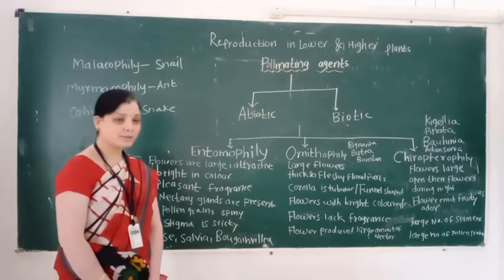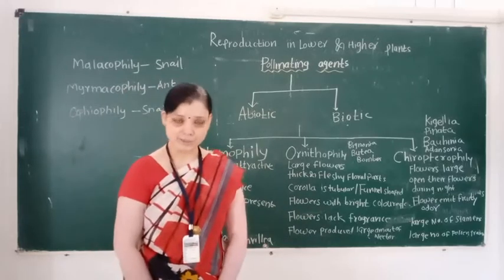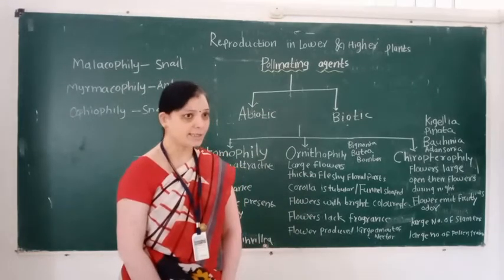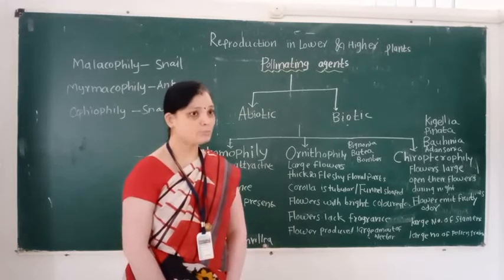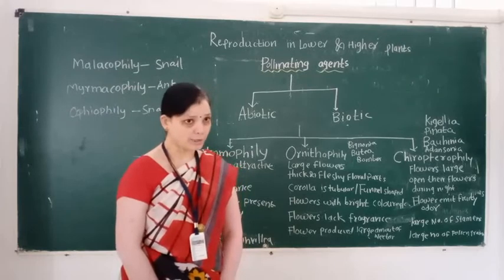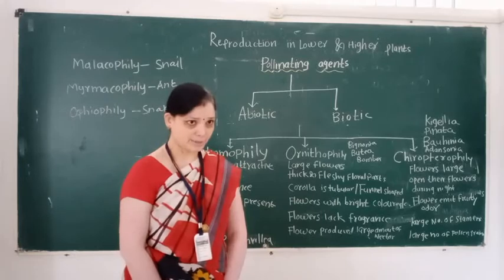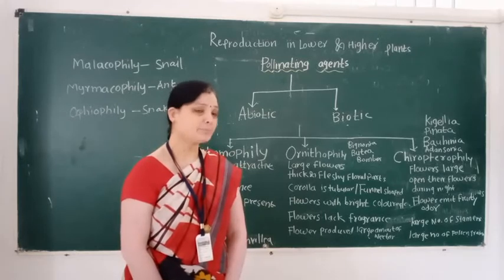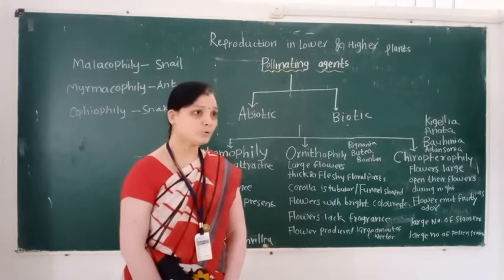And pollination types. First is self-pollination, and second type is cross-pollination. Self-pollination consists of autogamy and geitonogamy, and cross-pollination consists of xenogamy and hybridization.